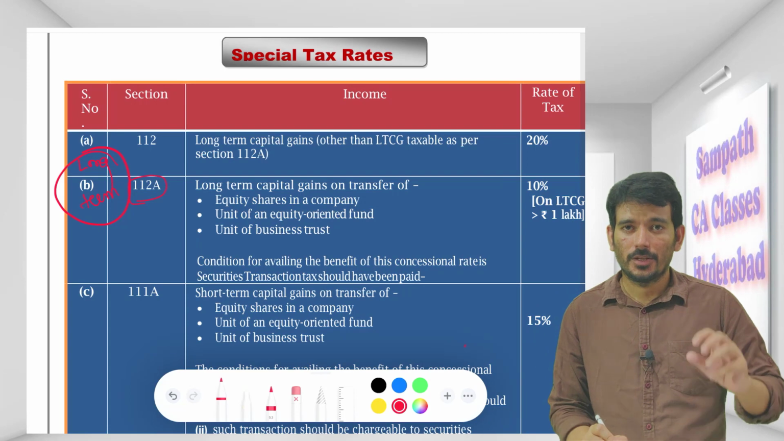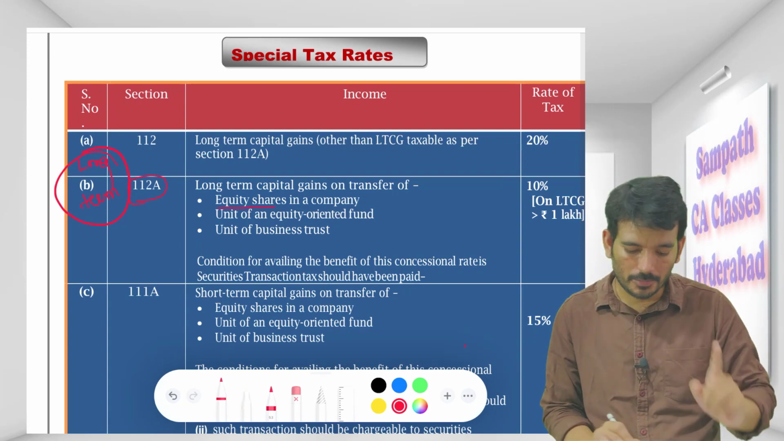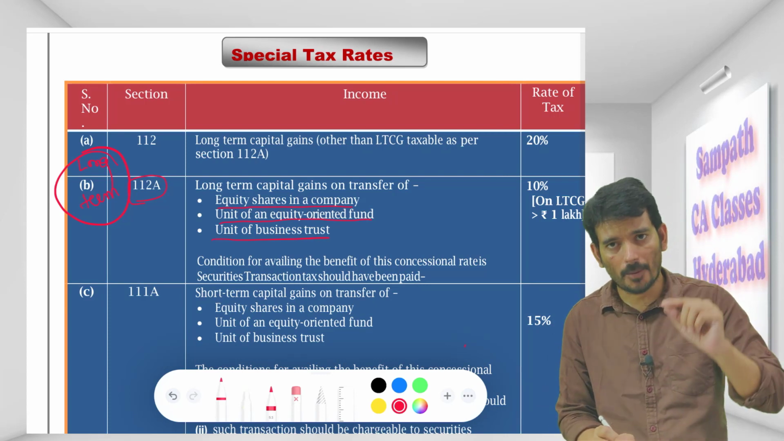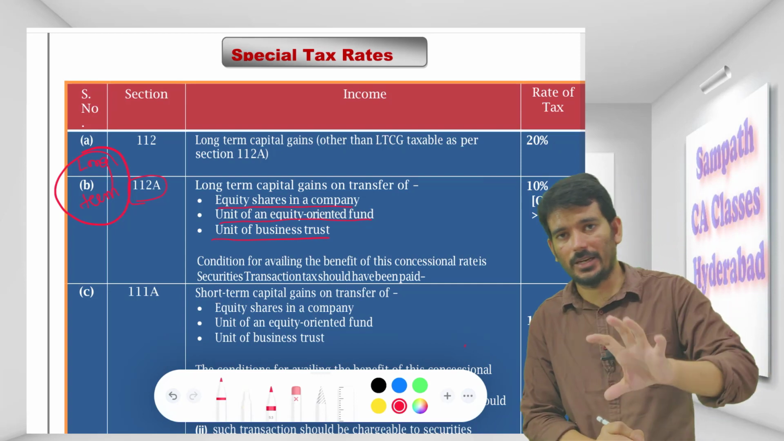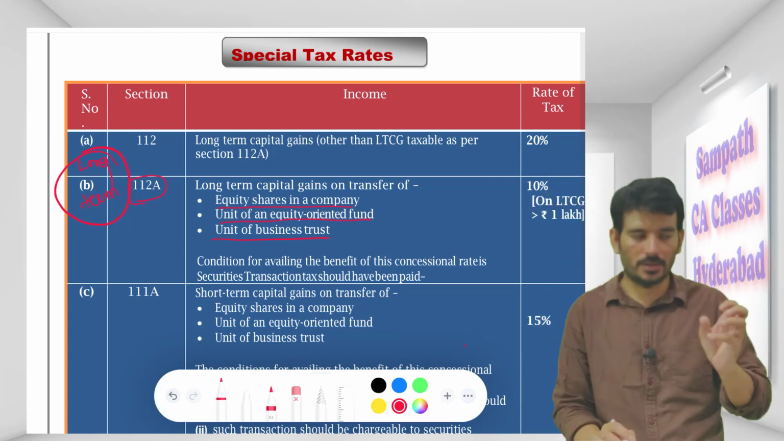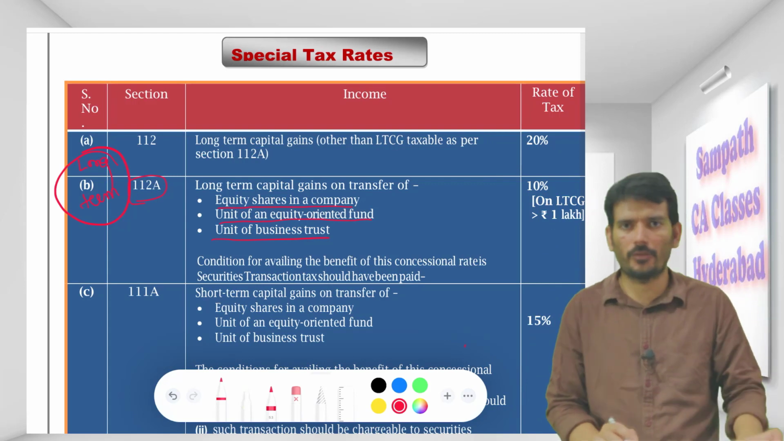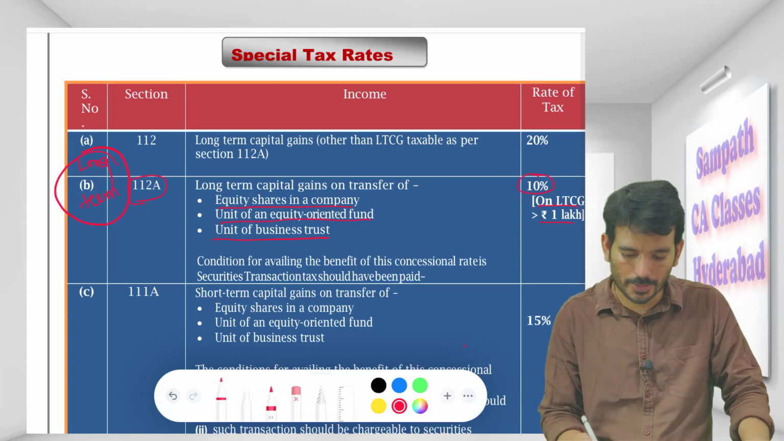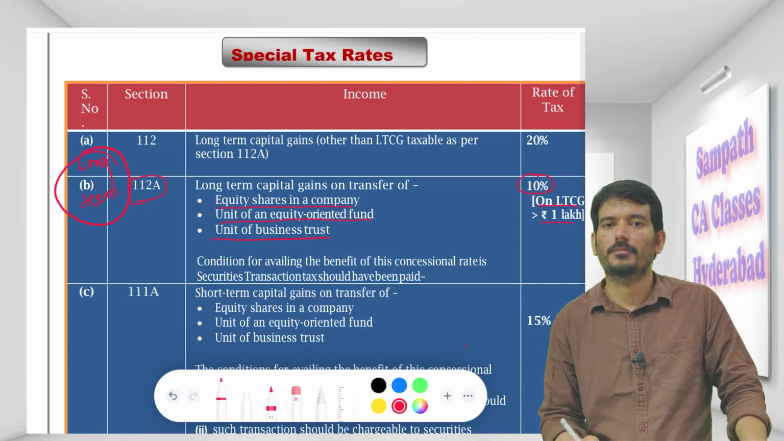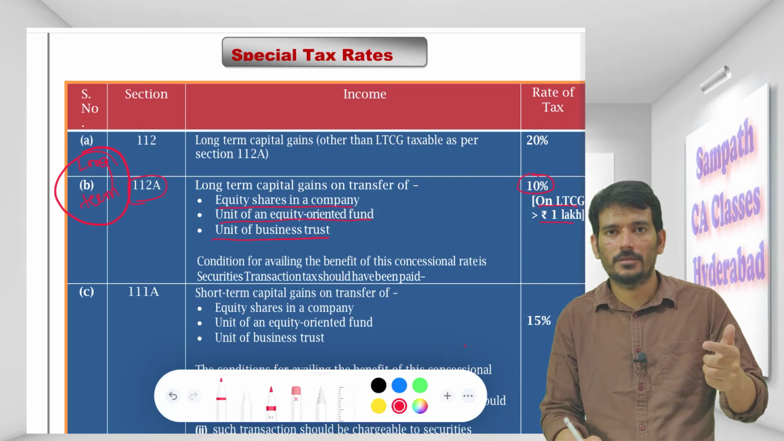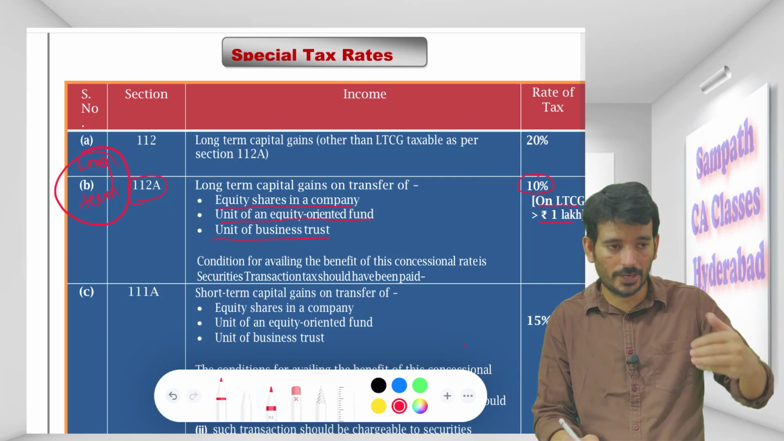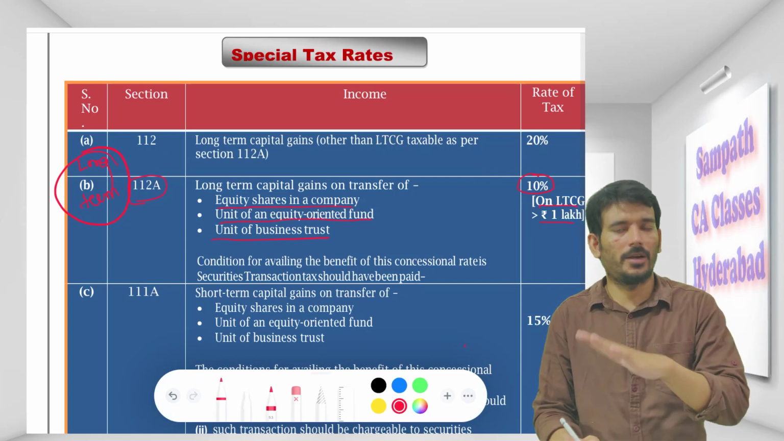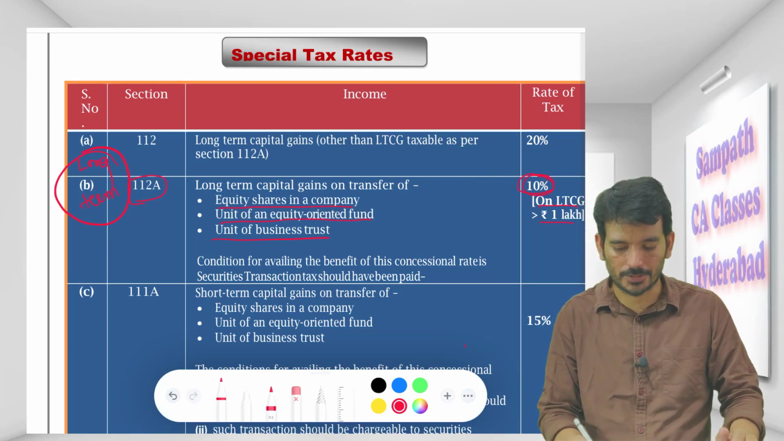112A says that long term capital gain, you got it because of trading in equity or equity oriented fund or a business trust, and you have paid STT while purchasing and while selling. Okay, so you have paid the STT and you are trading only in the shares or equity oriented funds or business trust. Up to 1 lakh you don't have to pay tax. Beyond 1 lakh you will pay only 10%. I'll repeat, the long term capital gain you are getting, and that you are getting because of trading in shares or equity oriented funds or a business trust, and you have paid the STT. Up to 1 lakh you don't have to pay. Beyond 1 lakh you will pay only 10%.